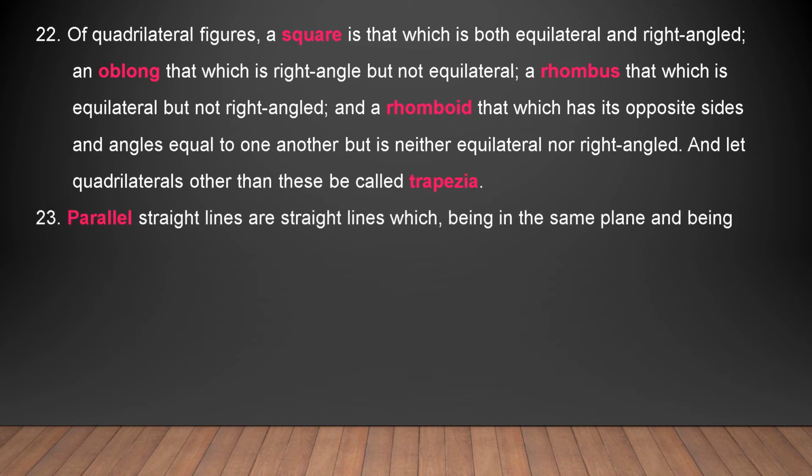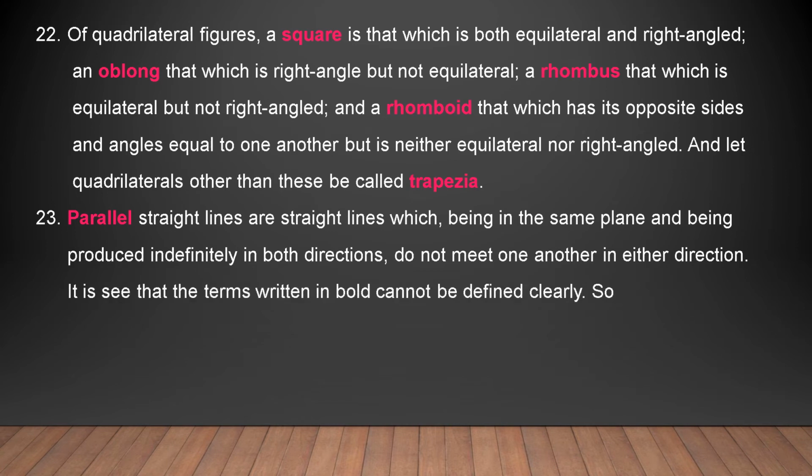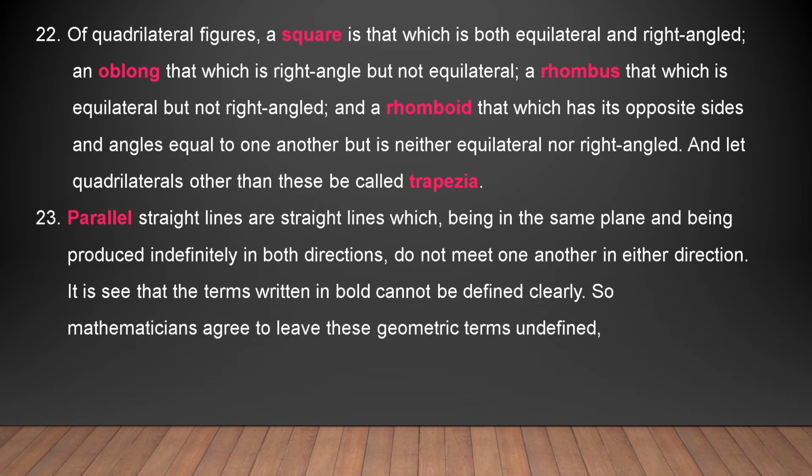Then the 23rd is, parallel straight lines are straight lines which, being in the same plane and being produced indefinitely in both directions, do not meet one another in either direction. So it is seen that the terms written in pink or bold are not defined. So mathematicians agreed to leave these geometrical terms undefined.